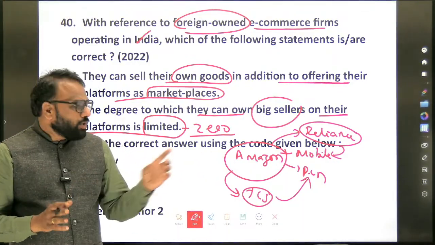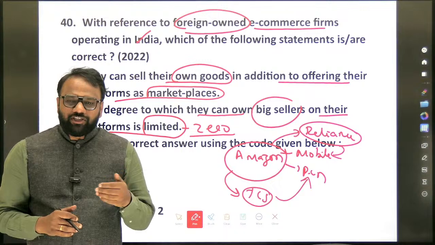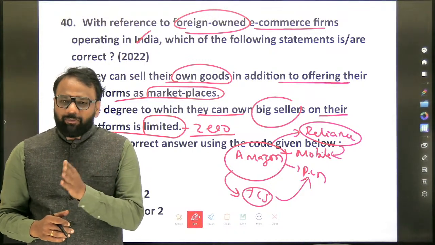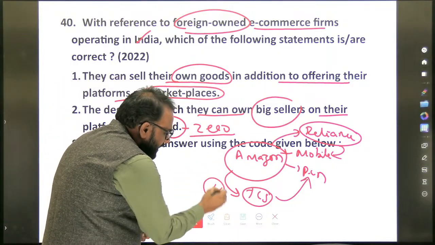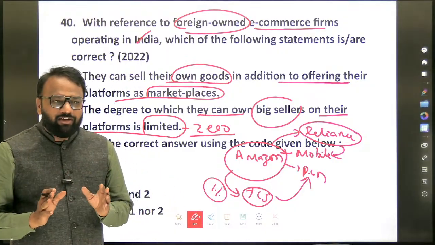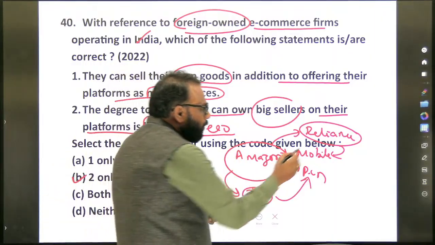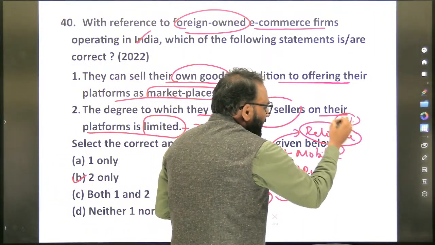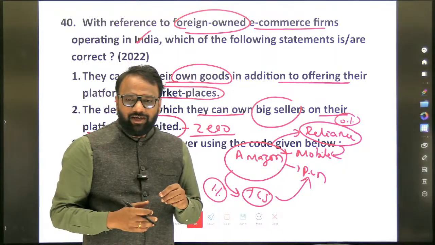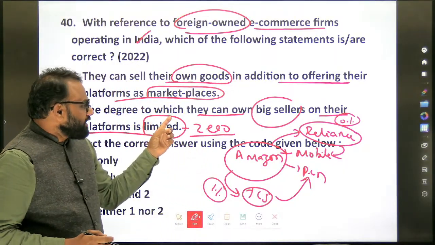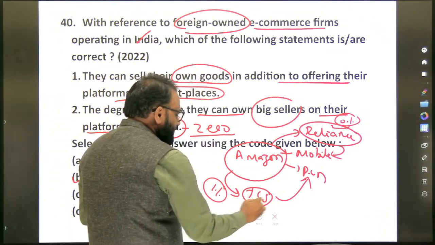Now the question is, to what extent can Amazon own Reliance and TCS? What percentage of shares can it hold? 1%, 2%, 10%, 50%. Here, if it holds even 1% of TCS shares, then it cannot sell TCS pens on its platform. If it holds even 0.1% of Reliance shares, Amazon cannot sell Reliance mobile phones on its platform. So this indicates the degree to which they can own big sellers. Who are the big sellers here? Reliance is a big seller and TCS is a big seller.